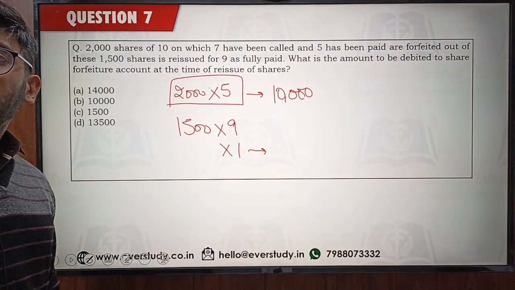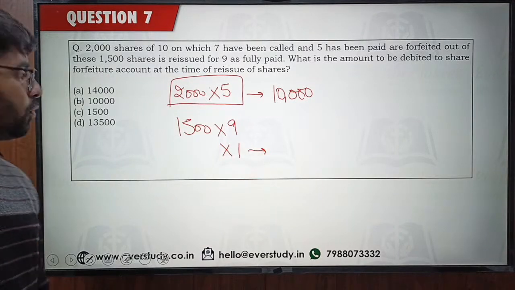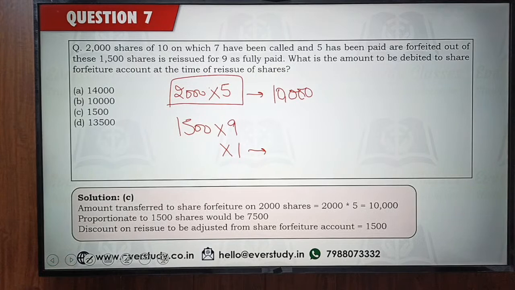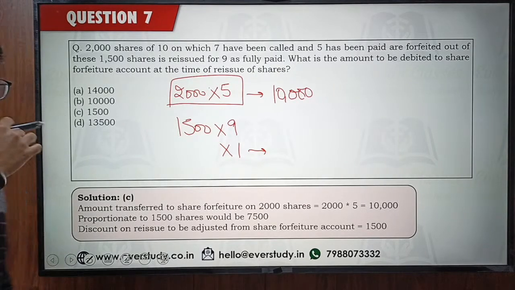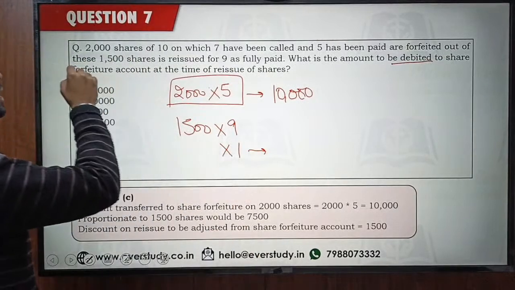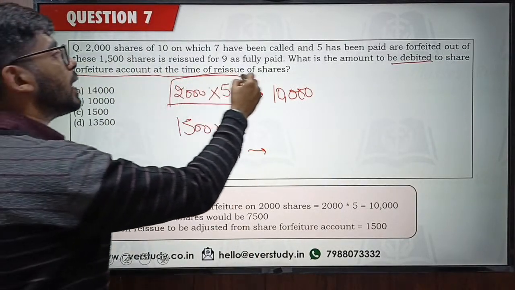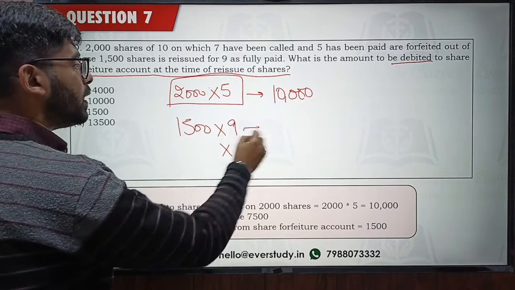I'm getting the answer as option D, but some are saying option B, and I'm still waiting for the right answer. No one is saying option C. So read the question very carefully, guys. The question is asking what is the amount to be debited to share forfeiture account at the time of reissue of shares. So at the time of reissue, what is the entry that you are going to pass?